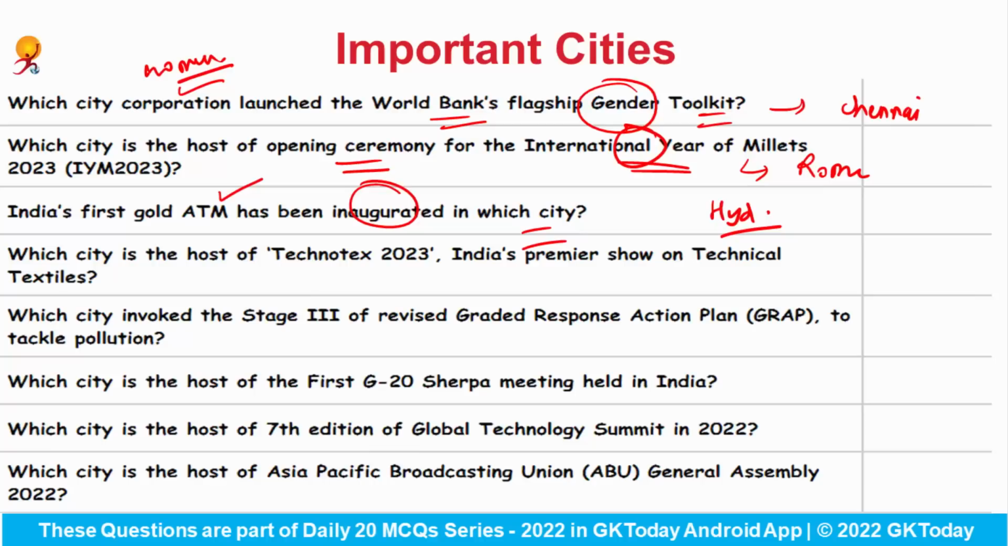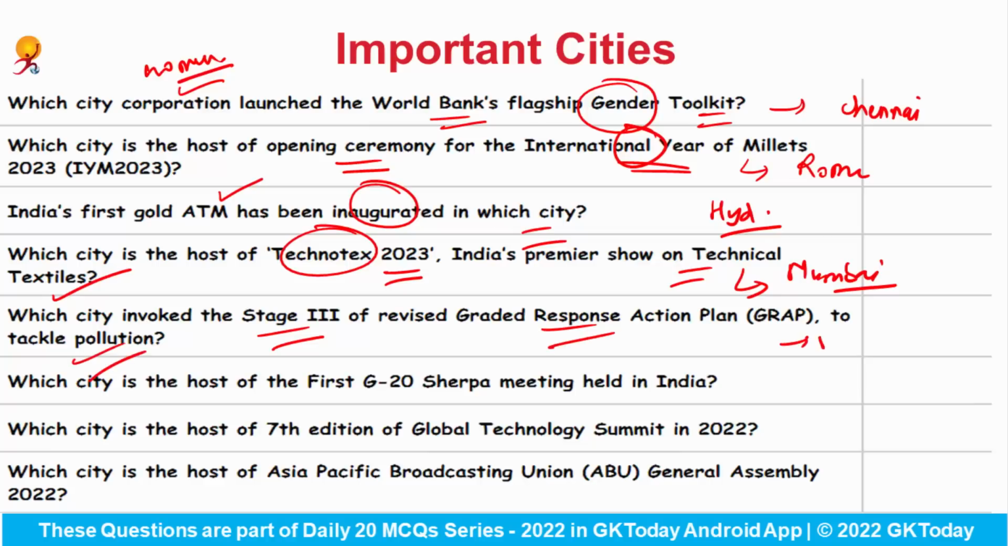Which city is the host of Technotex 2023, which is India's premier show on technical textile? So correct answer would be Mumbai. Mumbai is the host for Technotex 2023. Which city invoked the stage 3 of revised graded response action plan to tackle pollution? This is New Delhi, because here the air quality index is degrading day by day.